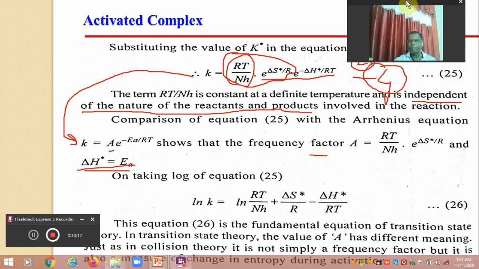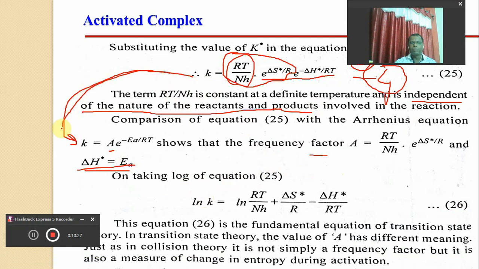And if we take the natural log of this equation, simply we will get ln k is equal to ln of RT upon Nh plus delta S, because ln of e will become 1, and minus, the ln of e will also become 1. So simply ln k is equal to ln of RT upon Nh plus delta S upon R minus delta H upon RT. And this equation is the fundamental equation of transition state theory.